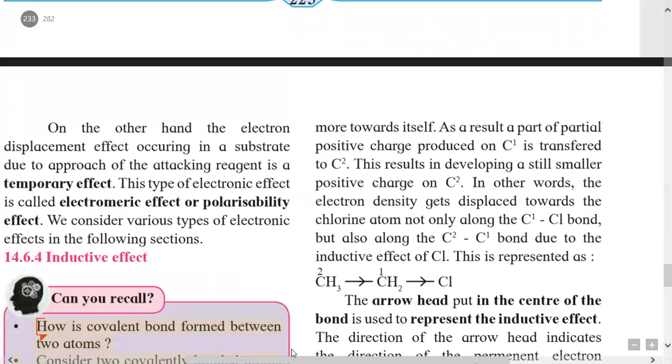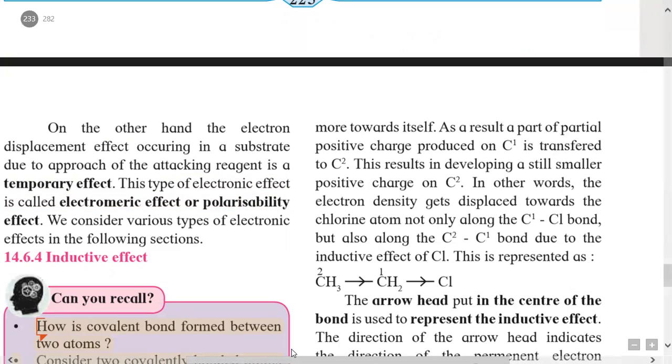On the other hand, the electron displacement effect occurring in a substance due to the approach of an attacking reagent is temporary, and the example of a temporary electronic effect is the electromeric effect or polarizability effect.